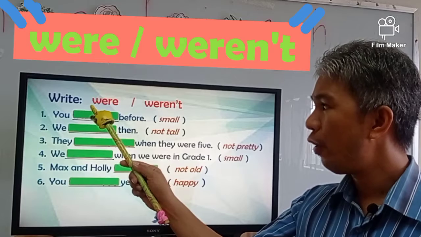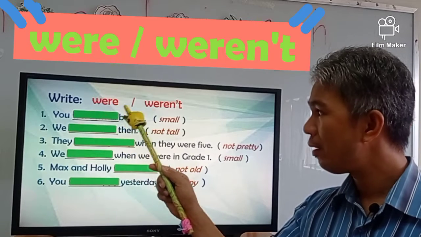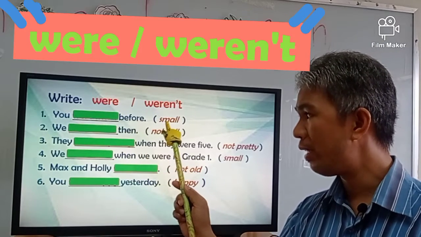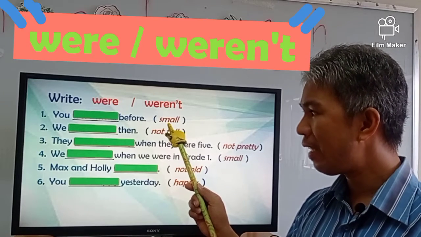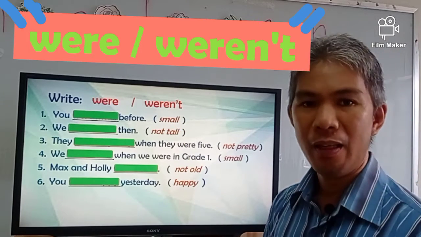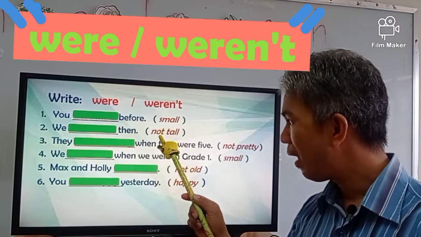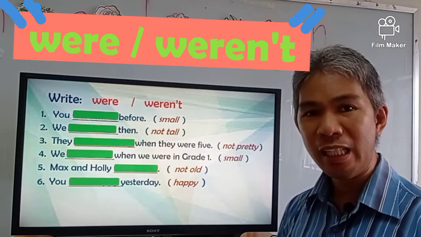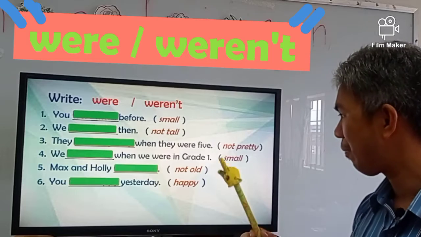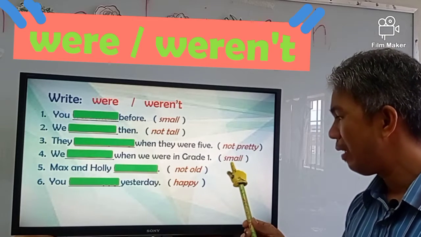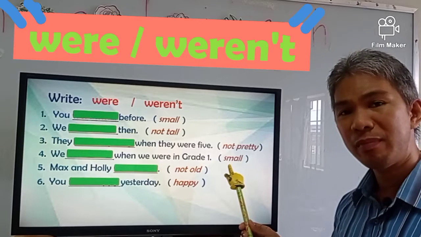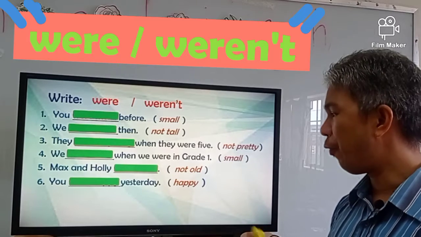Write were, weren't with the adjective. Small, that is in positive form. Not tall, that is in negative form. Not pretty, negative form. Small, that is in positive form.